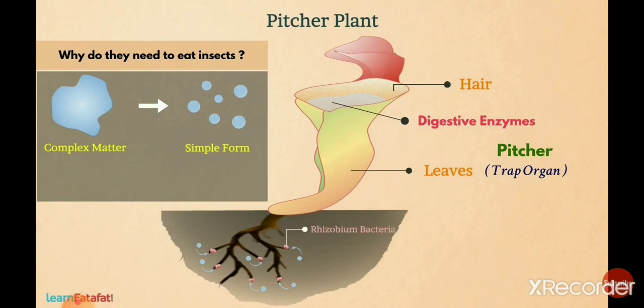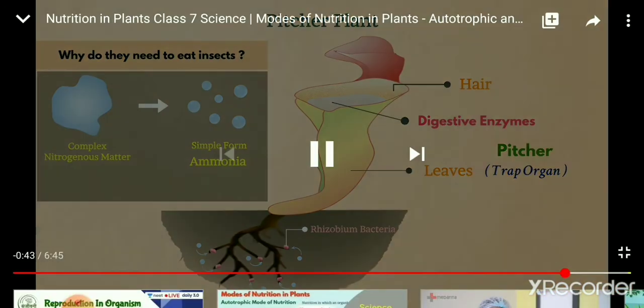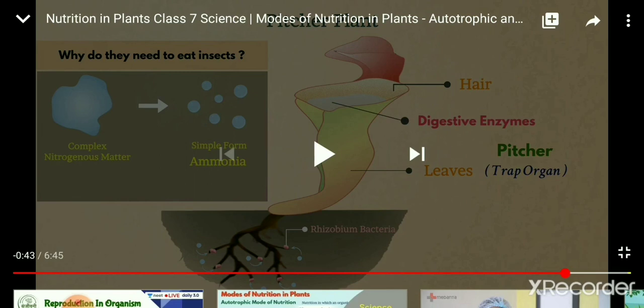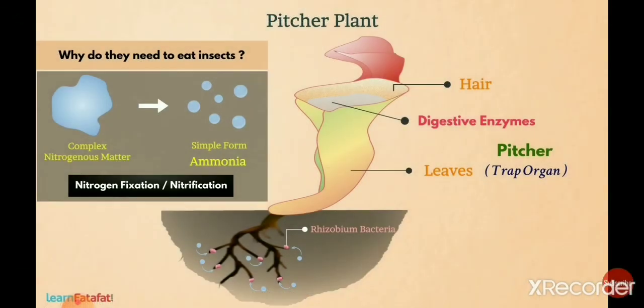After this, you can see the Rhizobium bacteria live in the root nodules. And what is the function of Rhizobium bacteria? They take nitrogen from the air. As you know, plants cannot take nitrogen directly from the air. So Rhizobium bacteria convert this nitrogen into a simple form, and that simple form can be taken by the plants for their growth. So we have discussed the heterotrophic mode of nutrition.